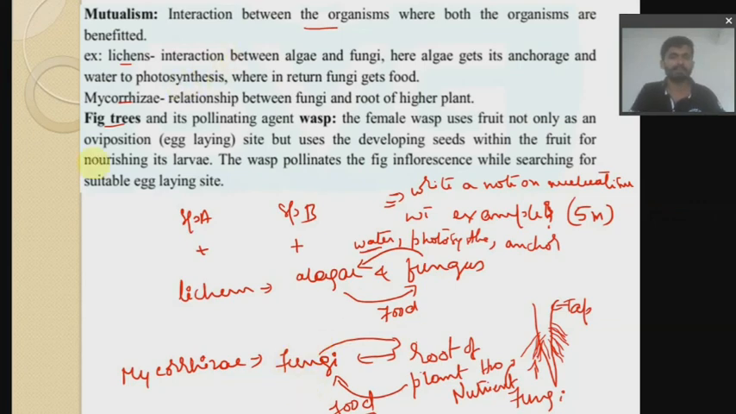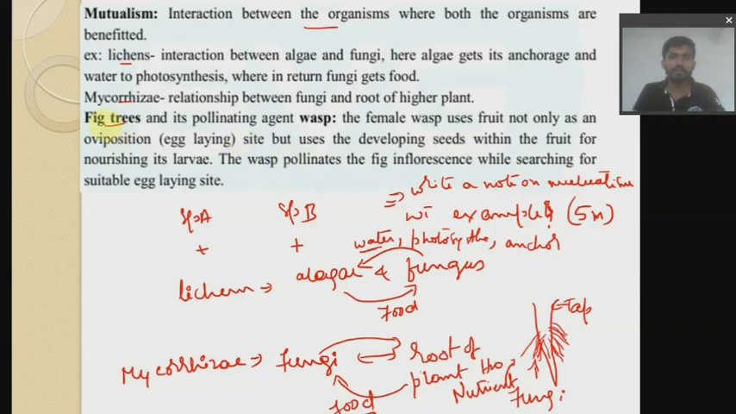At the same time, for example, take a fig tree and the pollinating agent, the wasp. Here, the female wasp uses the fruit not only for oviposition. What do you mean by oviposition? So that it can lay the eggs. Those eggs will hatch within the fruit, I mean within that inflorescence, and they will develop there and get fertilized within that flower itself.